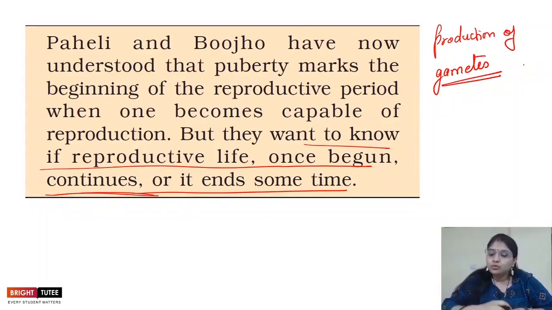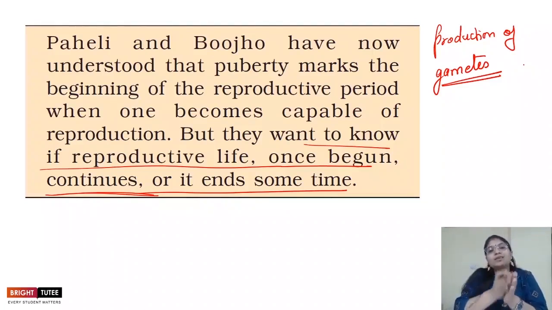How long does the reproductive phase last, and what are the reasons for the longevity? That means, if I say that in females the reproductive phase lasts up to say 40 years, why is it lasting only up to 40 years and not extending any more? So all of these things we are going to study in this.